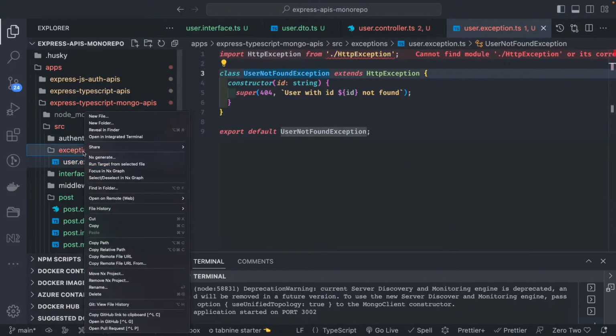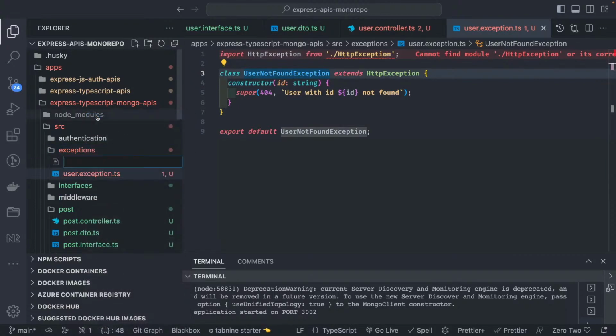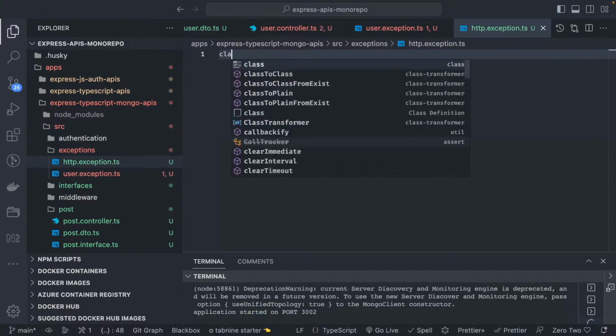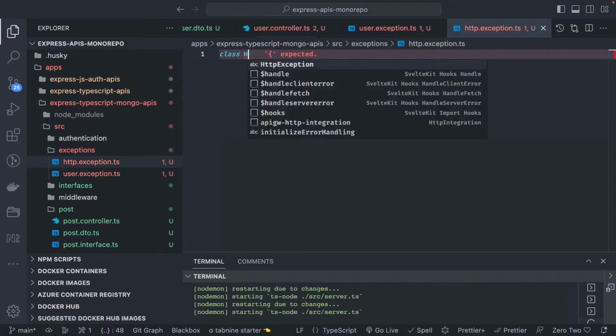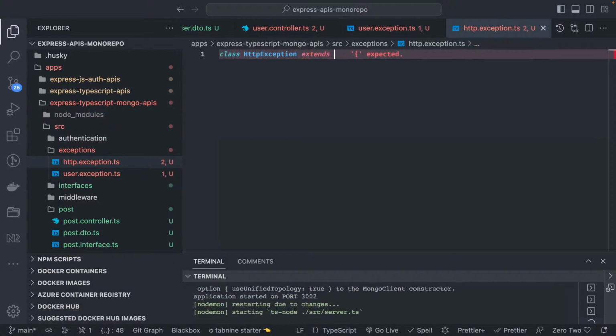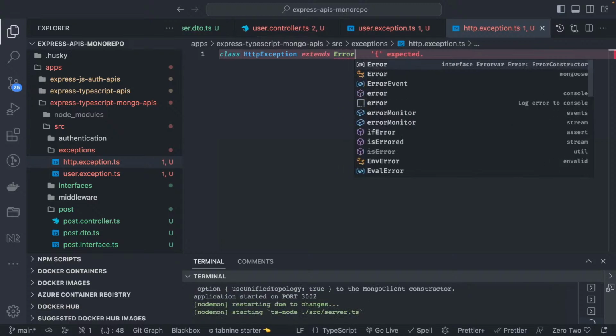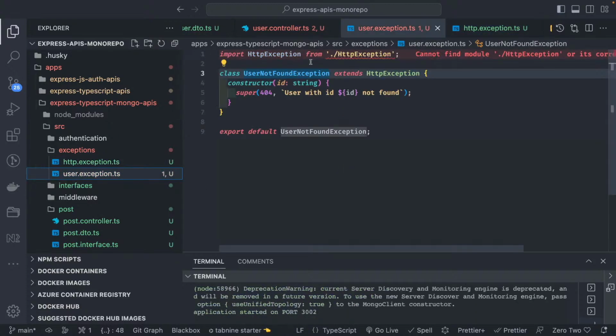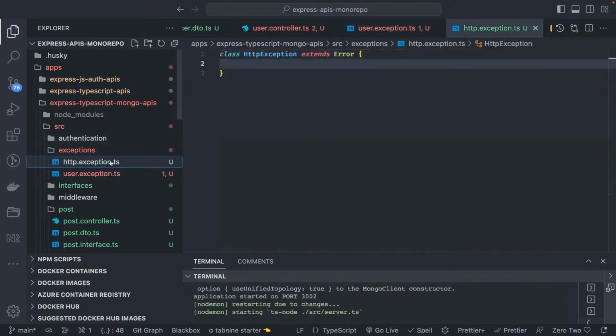I can create HttpException.ts. How do the normal exceptions look? class HttpException extends, because somewhere you need to extend the Error class, either here or there. I'm extending HttpException there.